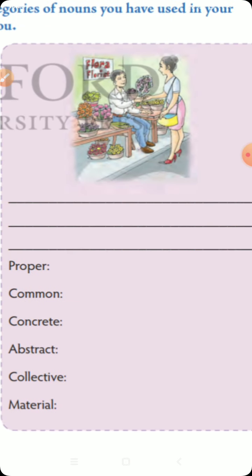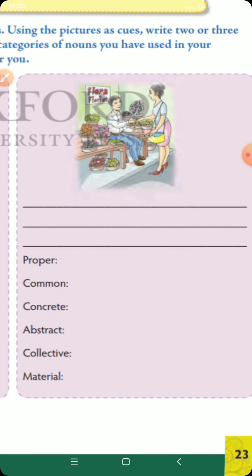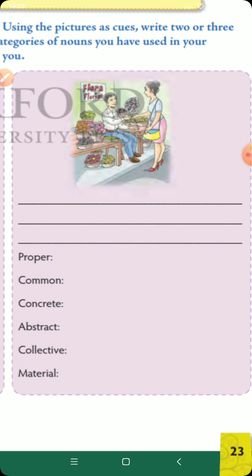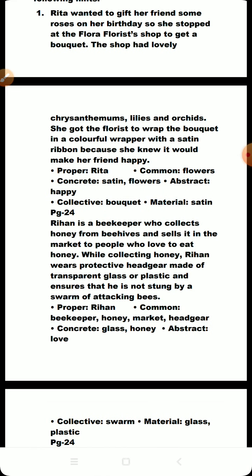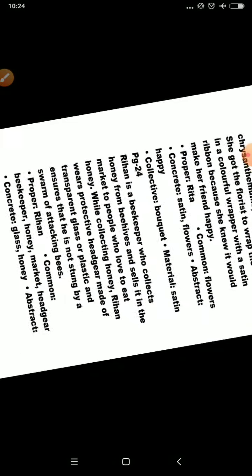Similarly, we have got this new box. See carefully this box. After seeing this picture, we have to write our own answer. So you can write your own words also. We can welcome your words, but they should be correct. If you are facing a problem, we have made a solution for you. You can see, I have made the solution for the first.